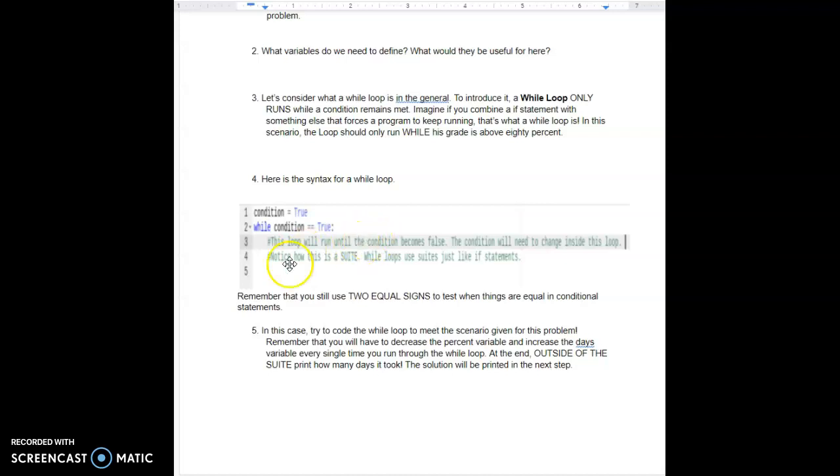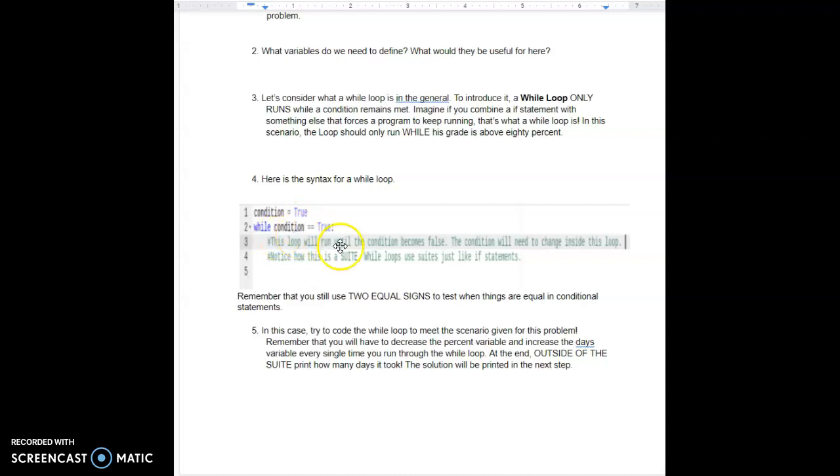And for while statements, just like if statements, if else statements, and else statements, we have the suite once again. So the suite is just make sure you have your colon after you write your while statement, and your colon will let you have your suite, and everything needs to be written in the proper suite.